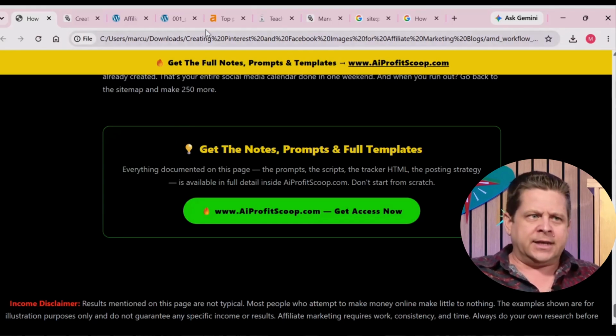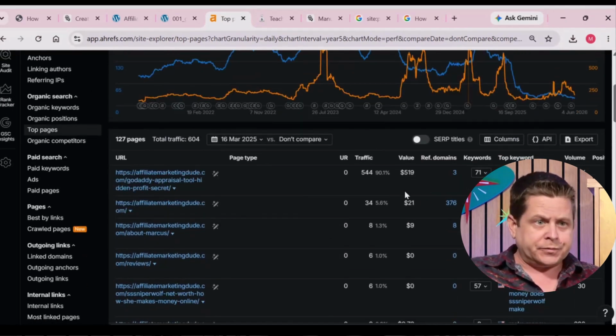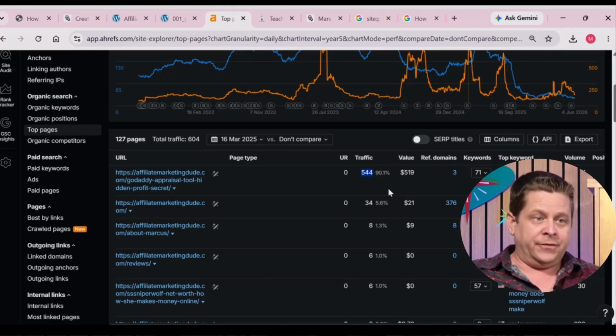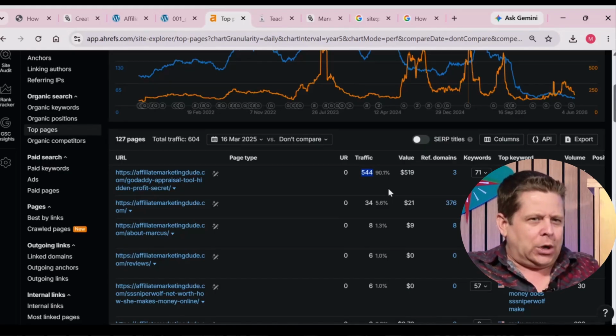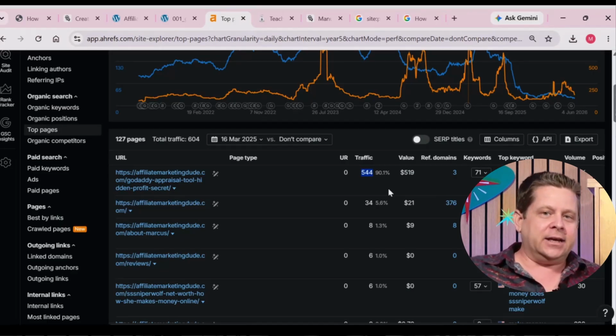I might go through and say, hey, you know what? There's only like this example. I'll show you this one. The GoDaddy one right here. It says I'm getting 500 visitors a month from that post. I know for a fact I get way more. Every time I turn on my live chat software, there's like 5 people on that page. Every time. Sometimes there's 10. Sometimes there's like 4. But there's always people on that, which means I'm actually getting a lot more traffic.